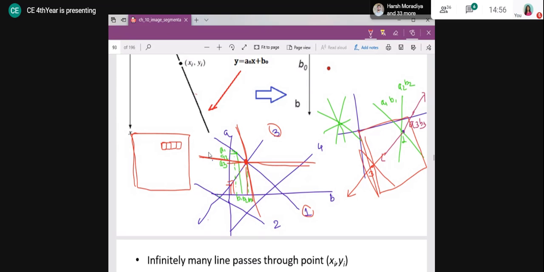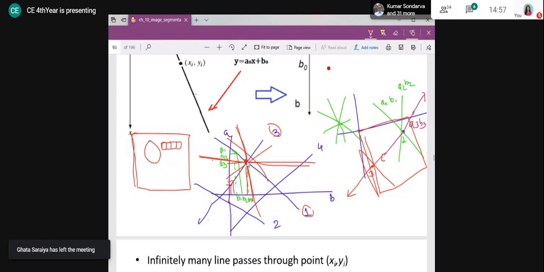But the point is, what will be my conclusion? In my given image, only edge pixels I am going to consider, and for all those edge pixels I am going to find out which lines are passing through them and where they intersect.